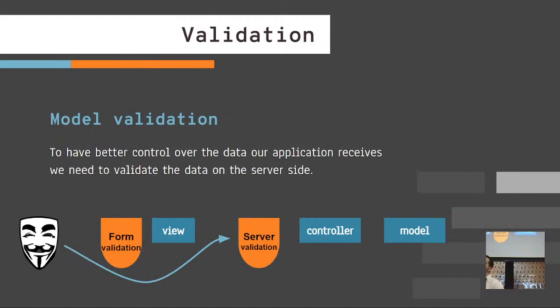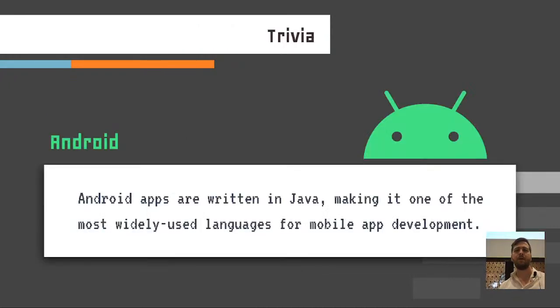Model validation is a lot more secure. It provides security. To have better control over the data hitting our servers, hitting our data, typically what we're trying to secure as an application is whatever's in the database. That's usually what we're trying to secure. And if we want to secure that, we want to protect, most importantly, the server, which is the controller plus model. If we add validation on the model, it can be useful for a lot of things, but it's also very useful for security, and that's the angle I'm promoting.